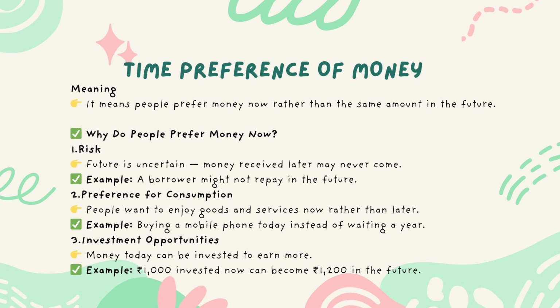Why do people prefer money now? 1. Risk: the future is uncertain. Money received later may never come. Example, a borrower might not repay in the future.